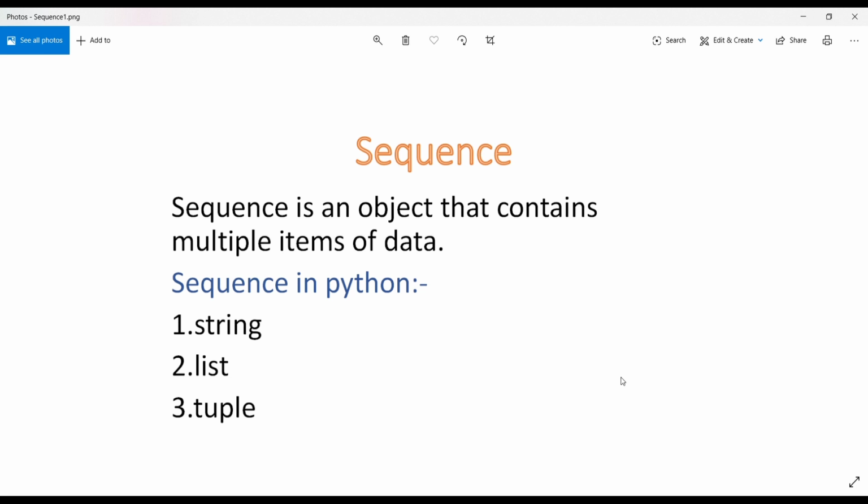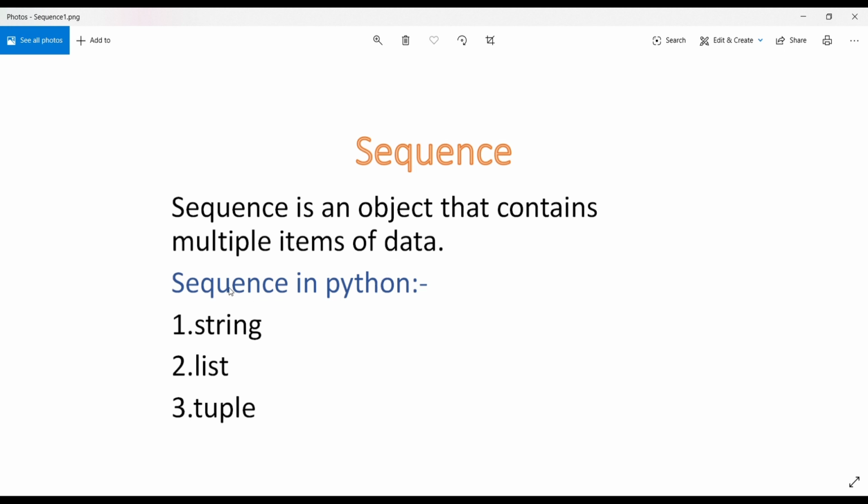So in this video we will focus on lists. Before that, we are supposed to know the meaning of sequence. So what do you mean by sequence? A sequence is an object that contains multiple items of data. The items are stored in a sequence one after another, such as a sequence of events or items.